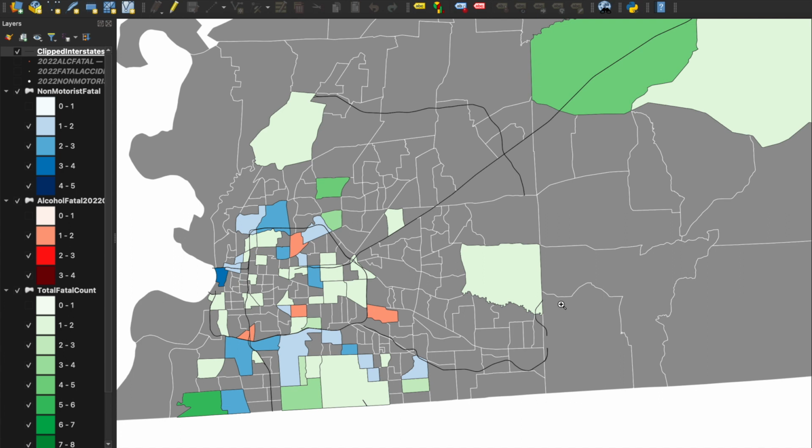So as a data scientist, I kind of want to figure out what is different about this area that it would have so many fatal accidents and pedestrian accidents and accidents involving alcohol, all in the span of 2022, just right here.